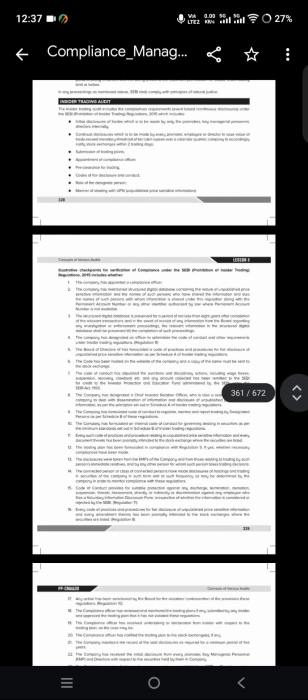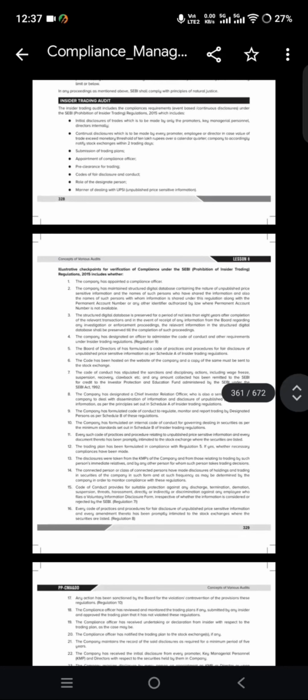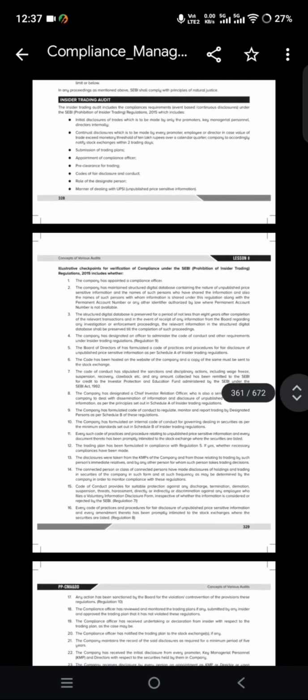The code of conduct has stipulated the sanctions and disciplinary actions. Sanction means punishments or penalty, including wage freeze, meaning salary will not be given, suspension, recovery, clawback, etc., and any amount collected has been remitted to the SEBI for credit to the IPEF. Next, point 9. Company has formulated a code of conduct to regulate, monitor and report trading by insiders as per Schedule B of these regulations.